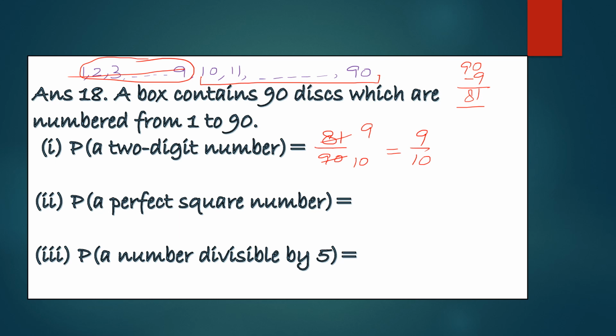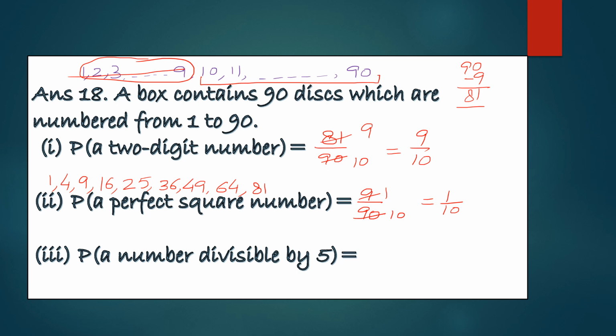Now the next part, a perfect square number. See, 1 is a square of 1. 4 is a square of 2. 9 is square of 3. 16 is square of 4. 25 is square of 5. 36 is square of 6. 49 is square of 7, 64 is square of 8, and 81 is square of 9. So how many perfect square numbers are these? Count them. They are 9 in numbers, and the total number of outcomes are 90. So let's simplify. We get probability as 1 by 10.